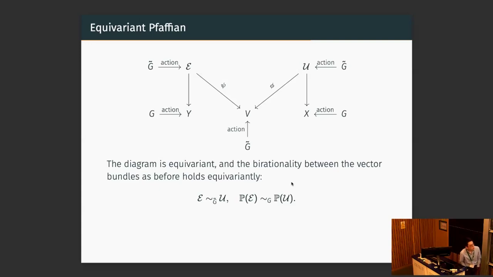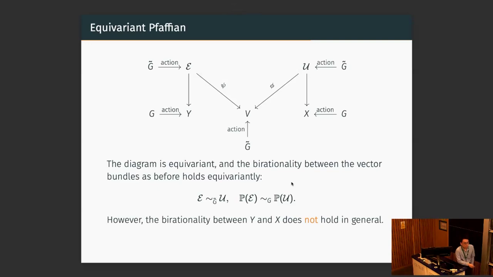But the little problem is that on the base, we have a projective variety. So the group G tilde will not act. What will be acting is G, because we just mod out by the scalars. And therefore, this vector bundle is not equivariant, because the action on the base and on the vector bundle are different. The group which is acting is different. So we do not have the no-name lemma here, and also the birationality of Y and X equivariantly will not hold in general. I will explain that in more detail later.